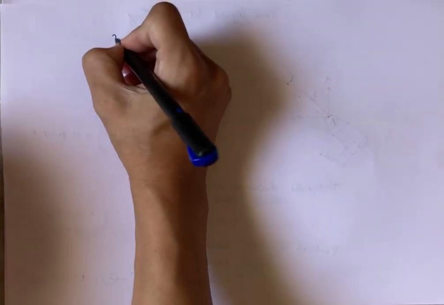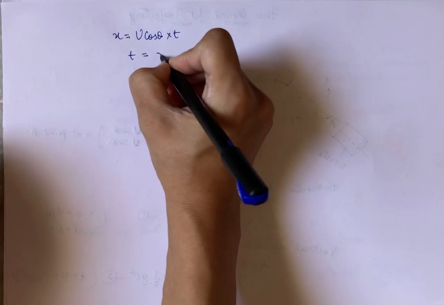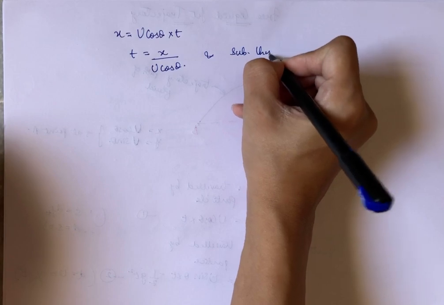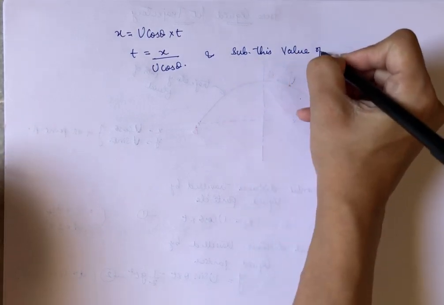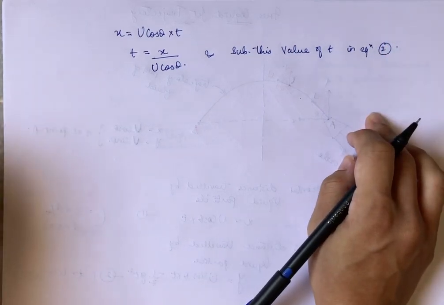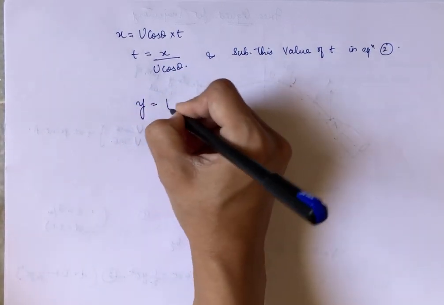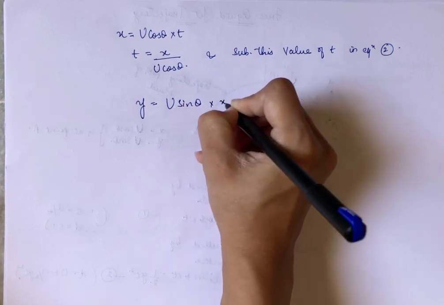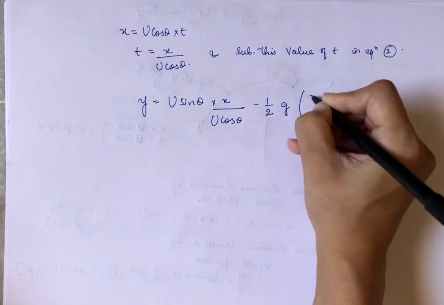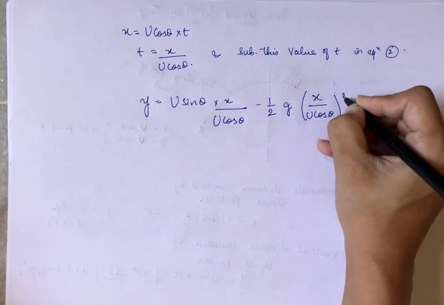Substituting this value of t in equation 2, that is the distance travelled by the particle in the y direction, we get y equals U sin theta into x upon U cos theta minus half g, and in place of t we write x upon U cos theta, whole square.